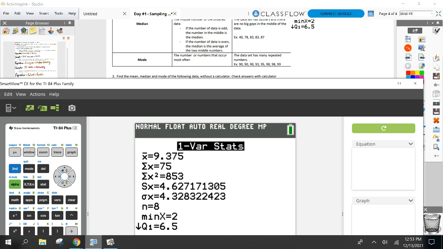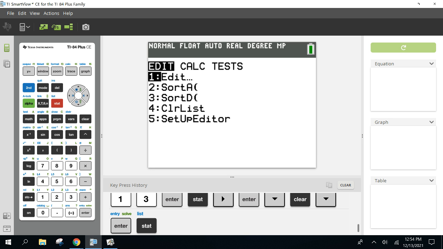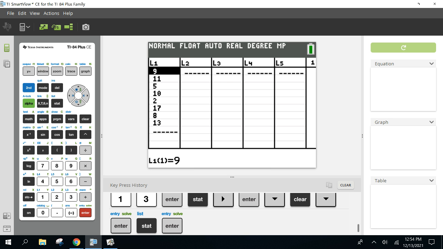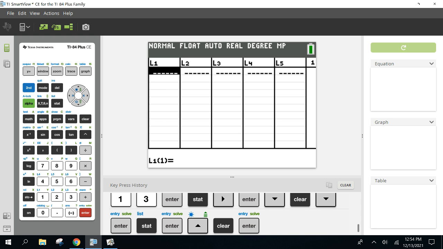Hey, I just came in late. How do I get to this list? Stat. Edit. Now, let's clear out everything in L1. Highlight L1. Clear. Enter. Everything should go. Again, please don't hit delete. It'll delete literally the whole list, and you'll just have L2 in there. All right, go ahead. Type in your scores.